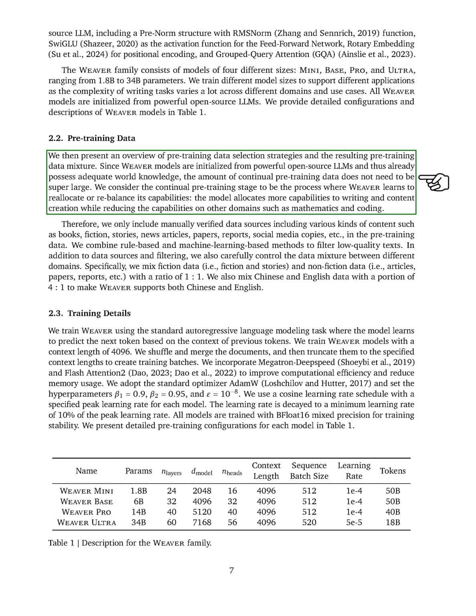Given that our models are based on already powerful LLMs, we didn't need an excessively large amount of new data for continual pre-training. Instead, we aimed to refine the model's capabilities, enhancing their writing and content creation skills while dialing back on others like mathematics and coding. Our pre-training data includes a variety of manually verified sources such as books, fiction, stories, news articles, academic papers, reports, and social media content. We employed both rule-based and machine learning techniques to weed out low-quality texts.